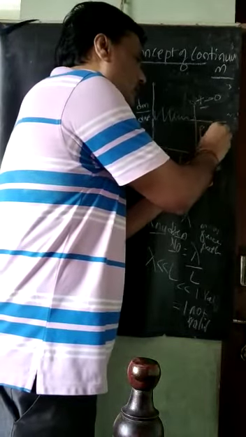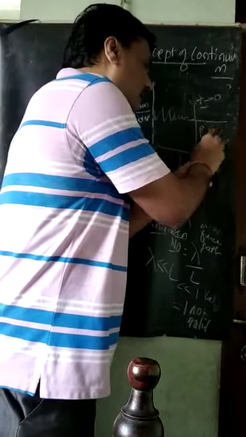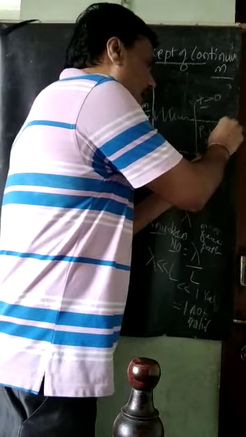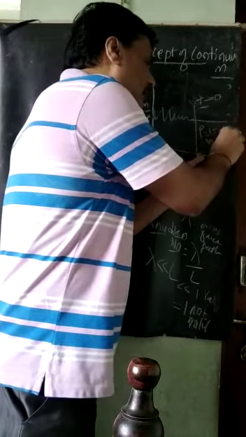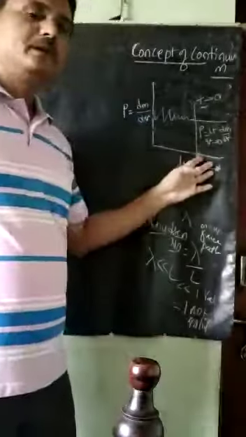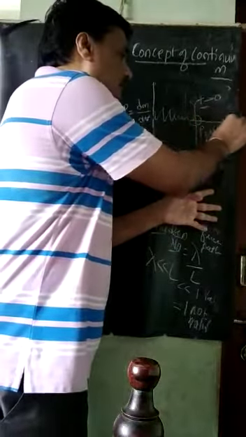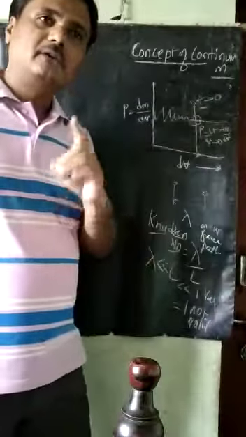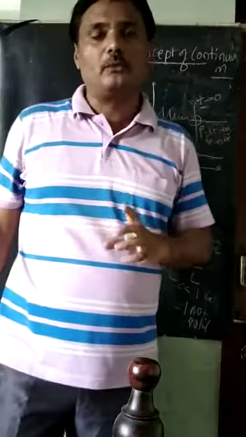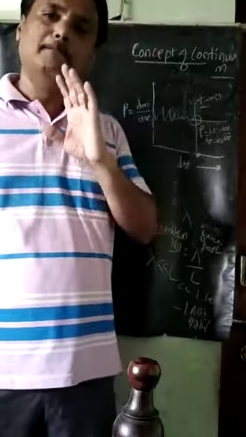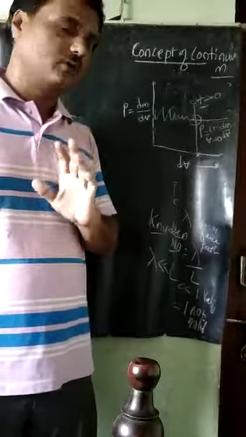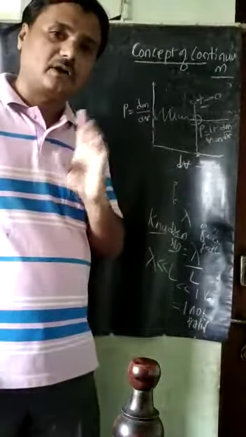Then we define the density as the limit, as V tends to 0, of dm divided by dV. At this point and after this point, whatever density we measure by choosing the volume becomes very meaningful. This is called the concept of continuum.